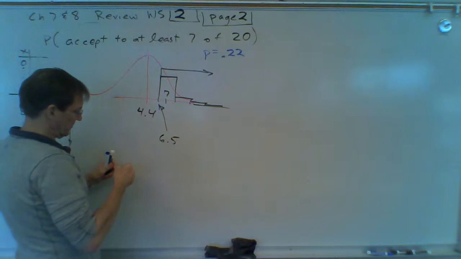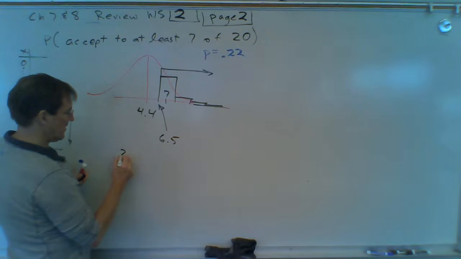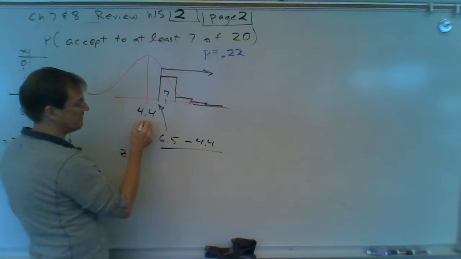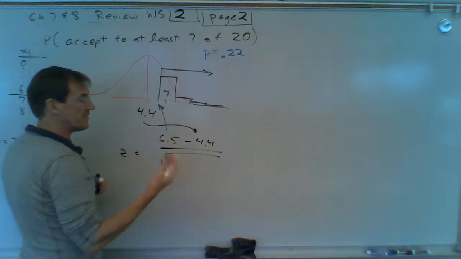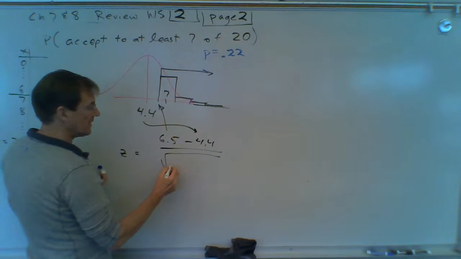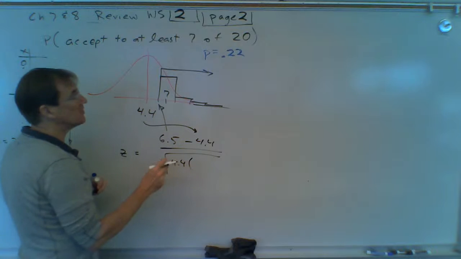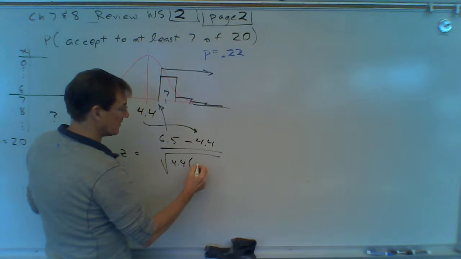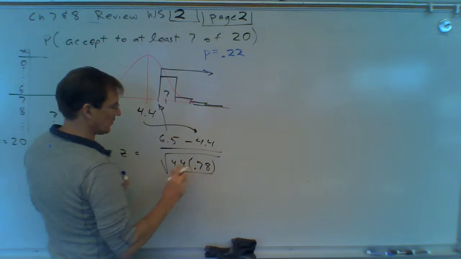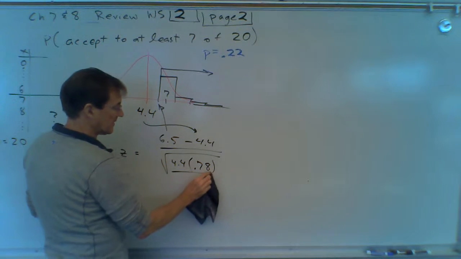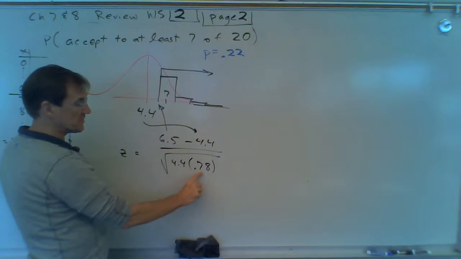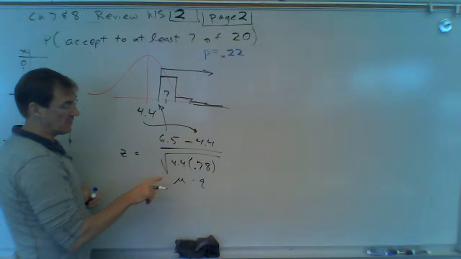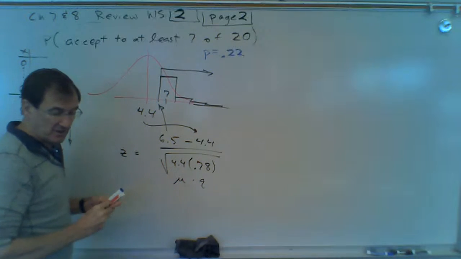So we're going to do this formula. The Z formula: Z is equal to X minus NP. NP we know is 4.4. We divide by the square root of NPQ. If P is 22, Q is 78. So it's NP times Q in the bottom, right? So it's X minus NP over the square root of NP times Q. So let's do this on our calculator.